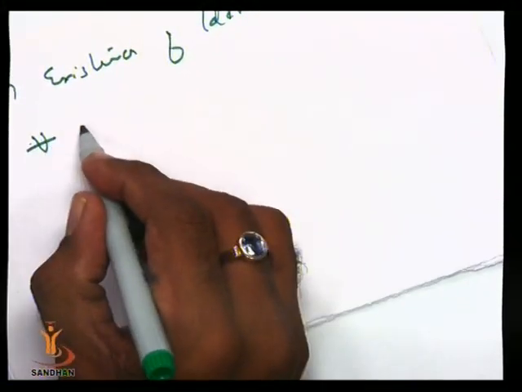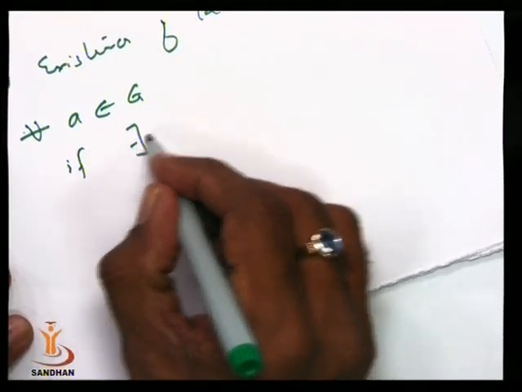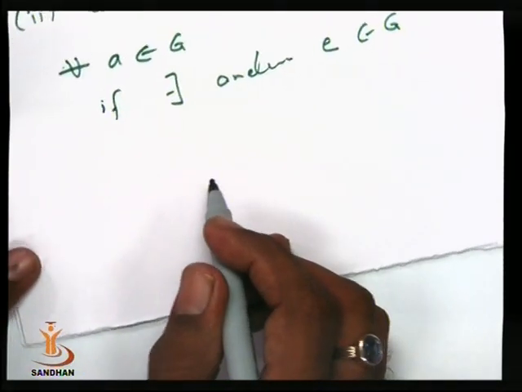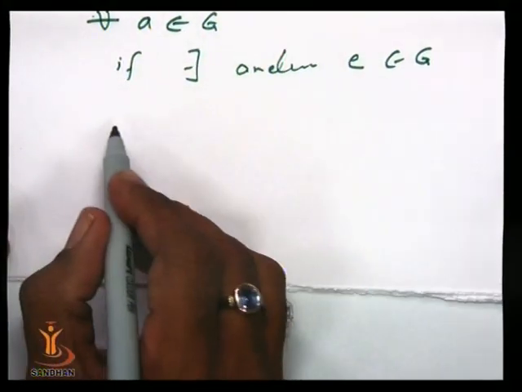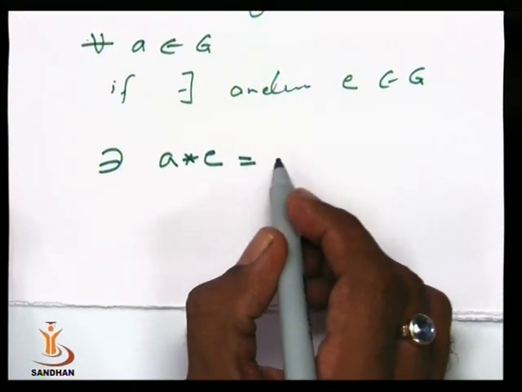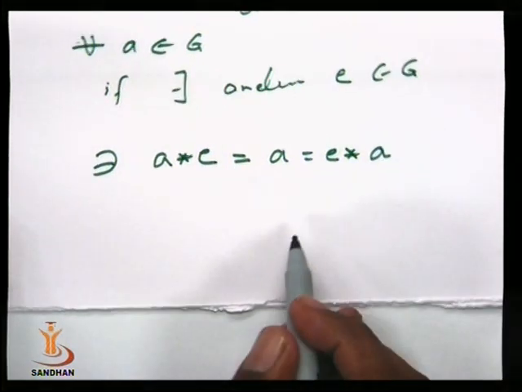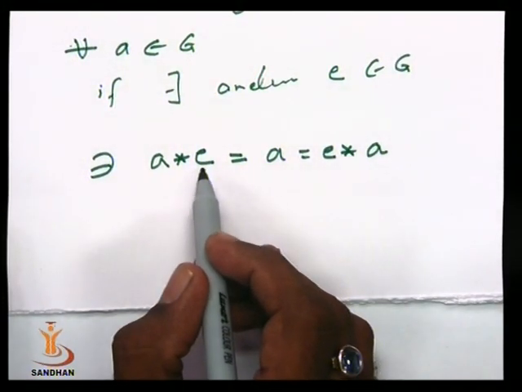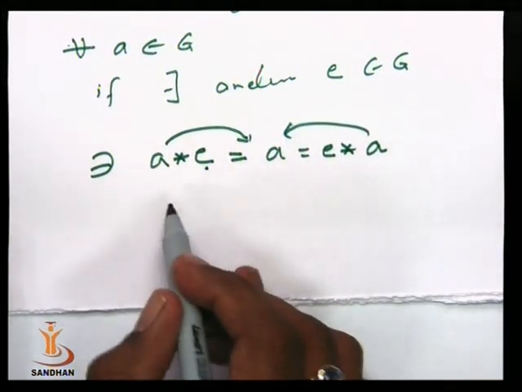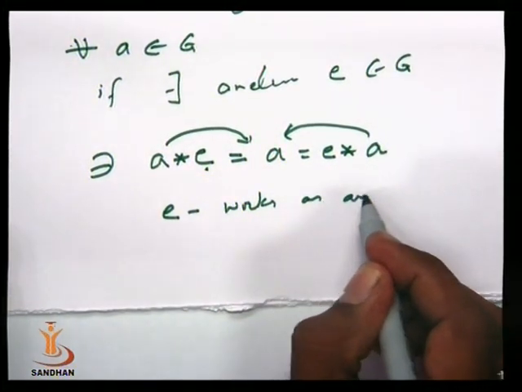For every element A belonging to G, if there exists an element E belonging to G such that A star E is equal to A is equal to E star A, means when we take a product with E, we get the same element again, in that case we say that E works as an identity element.